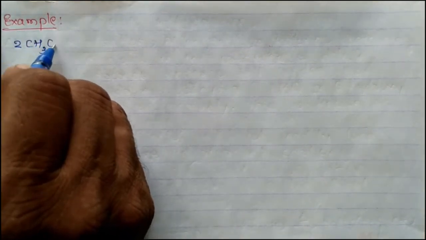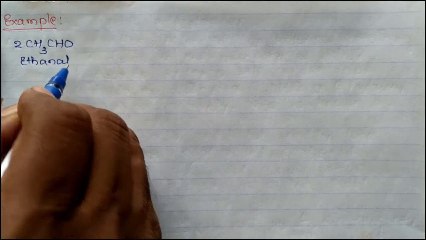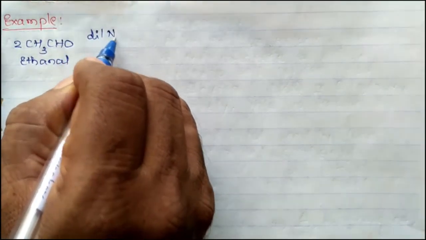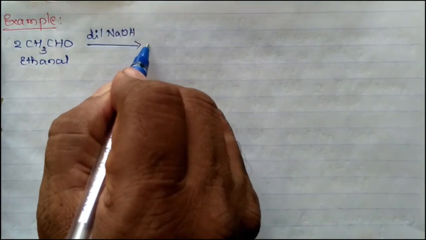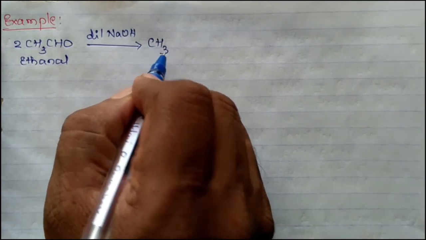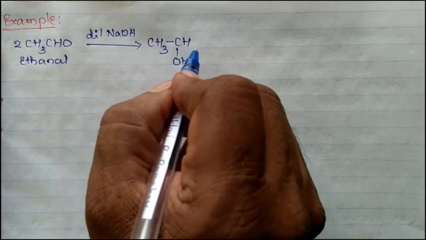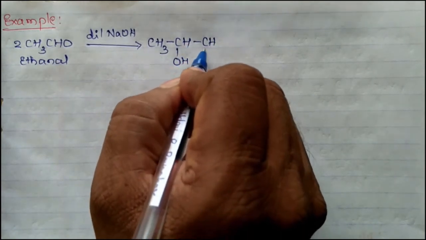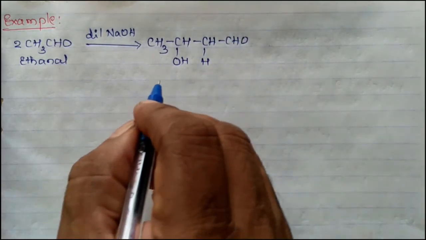Two molecules of acetaldehyde, also known as ethanal, treated with dilute sodium hydroxide solution, give aldol: CH3CHOHCH2CHO. This is aldol.